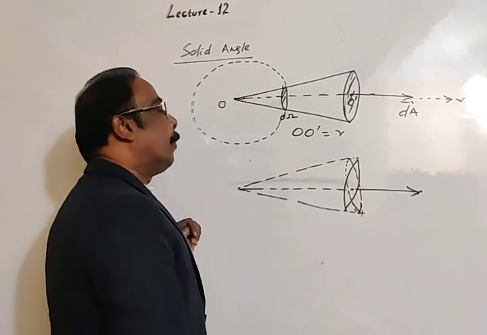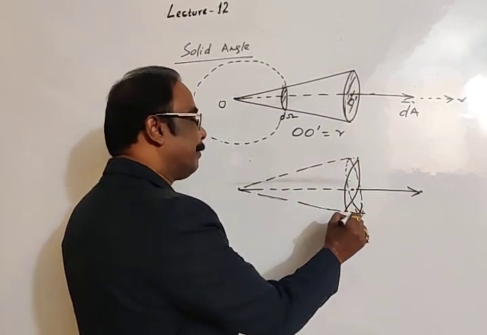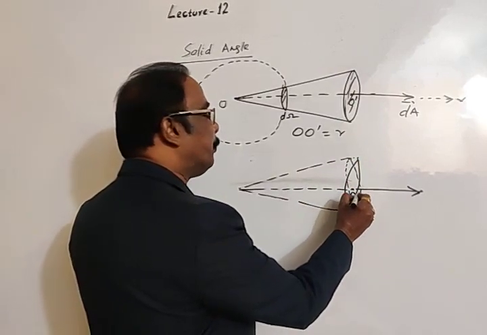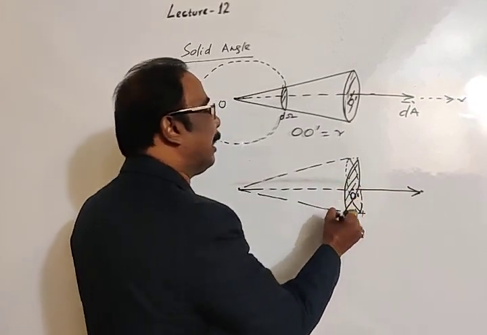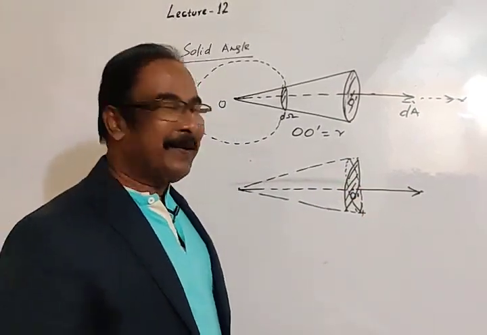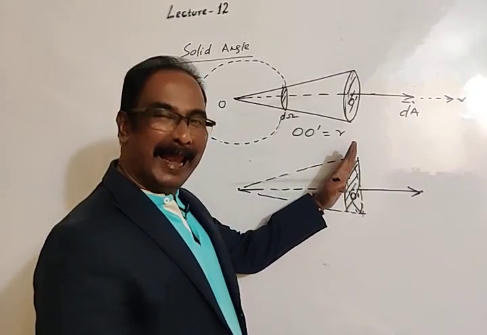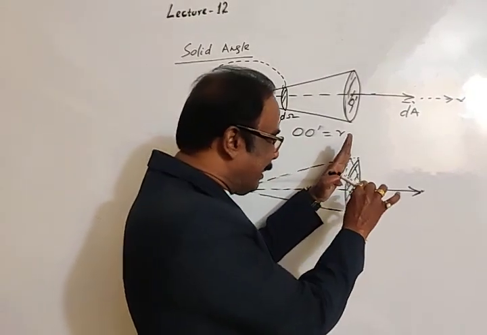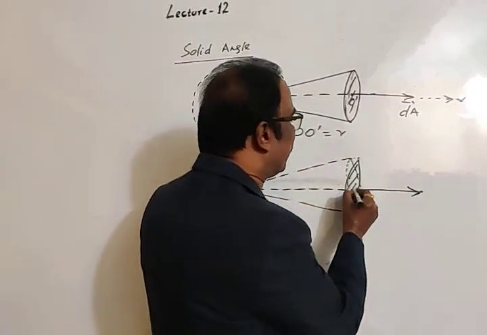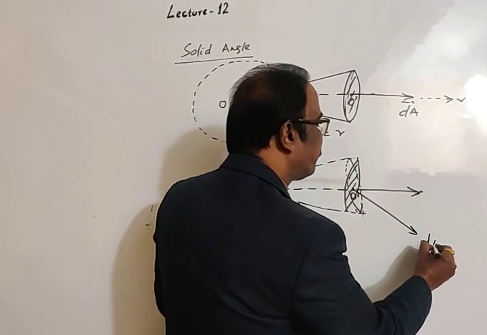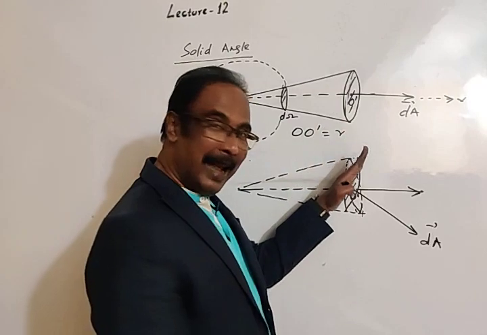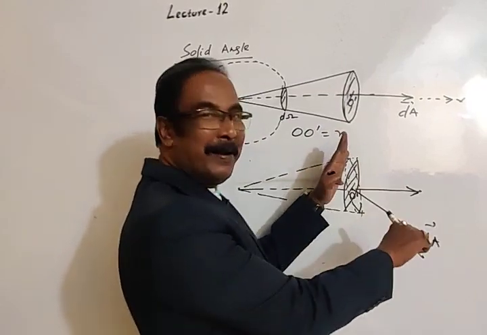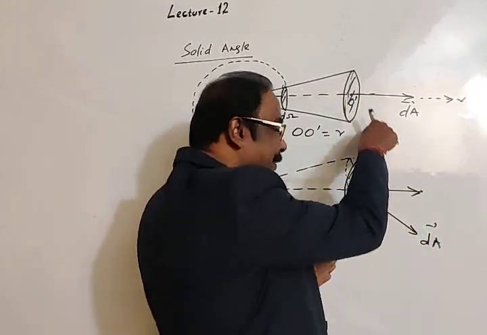This area is also dA and this point is O dash as we have taken, but the direction of this area will be perpendicular to the plane. I have held the area like this, so the direction of area is perpendicular to the plane. This will be the direction of dA in this case, because the area is inclined, so the area vector will be turned accordingly.